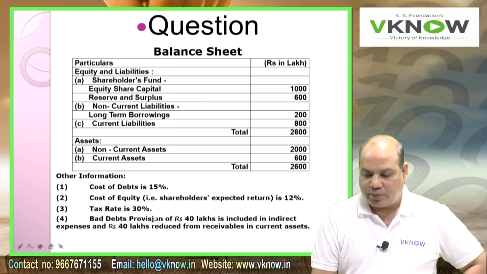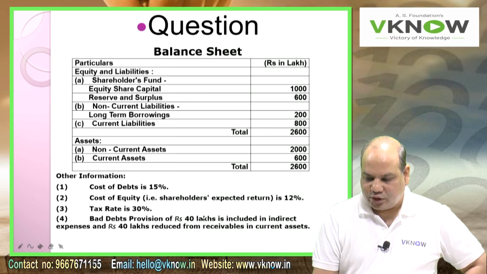4. Bad debt provision of rupees 40 lakh is included in indirect expenses, and rupees 40 lakh reduced from receivables in current assets.